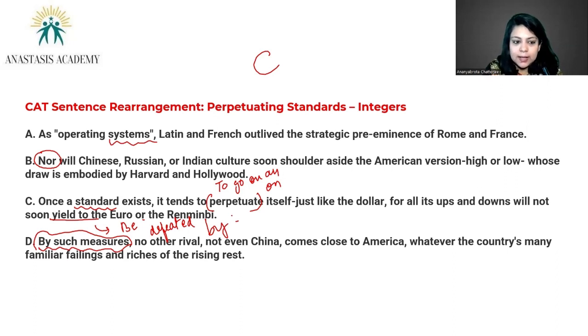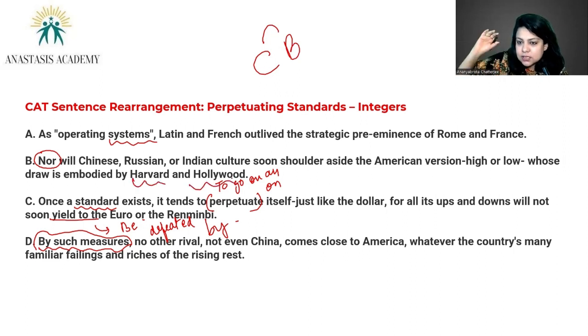C. And then it makes sense that you connect B, because you've talked about the dollar. Now you're not going to talk about Harvard and Hollywood yet, because those are the standards in cinema, in academia. So nor will the Chinese, Russian, or Indian culture soon shoulder aside the American version of high or low, whose draw is embodied by Harvard or Hollywood. Then you go for another example as operating systems, because they established Latin and French outlived the strategic.